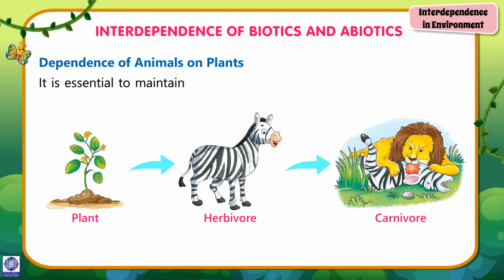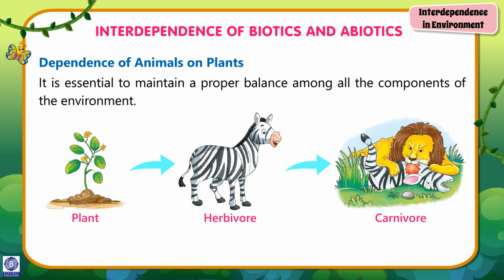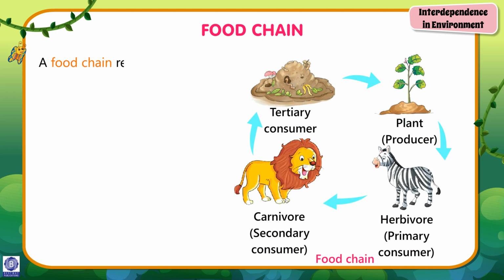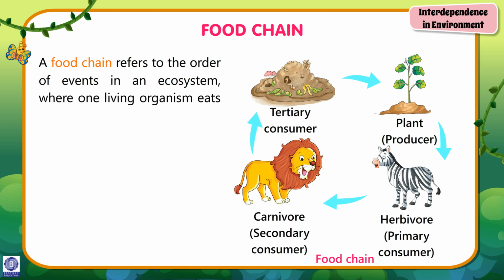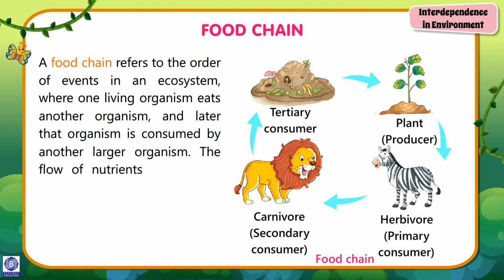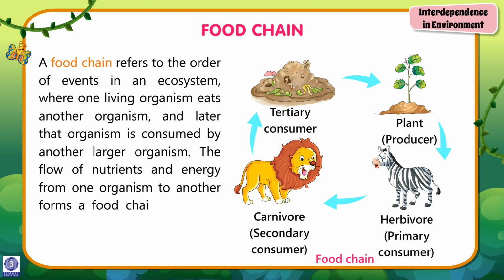It is essential to maintain a proper balance among all the components of the environment, as the biotic components are linked with each other. Food chain. A food chain refers to the order of events in an ecosystem, where one living organism eats another organism, and later that organism is consumed by another larger organism. The flow of nutrients and energy from one organism to another forms a food chain.